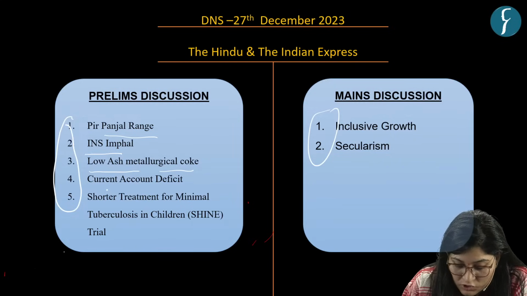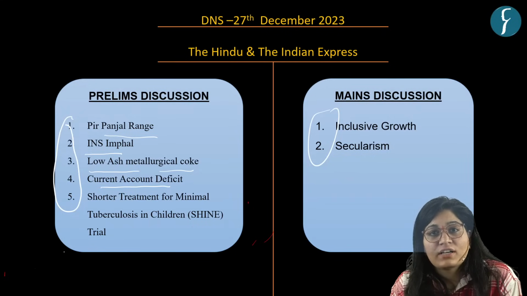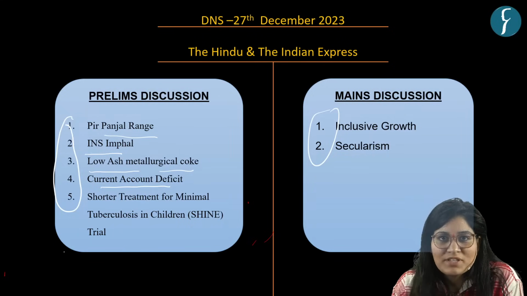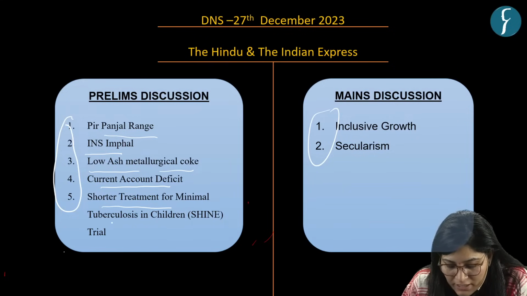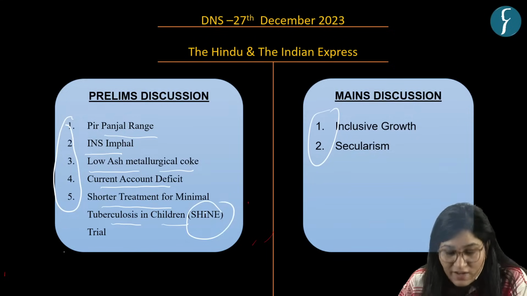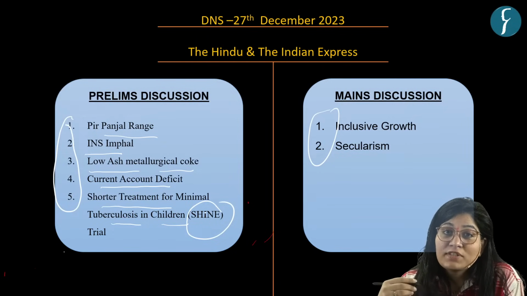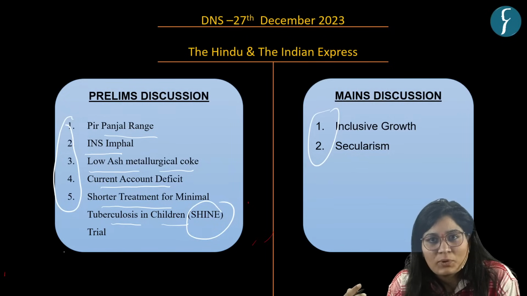Then we have a question on current account deficit because there's an article which highlights data published by RBI. Then we have a question on shorter treatment for minimal tuberculosis in children, known as the SHINE trial, and the finding of this trial is quite helpful in treating TB in India and across the globe.